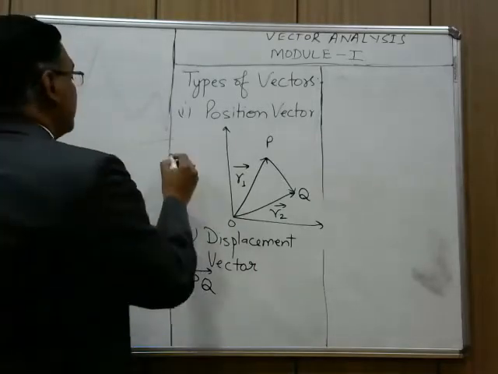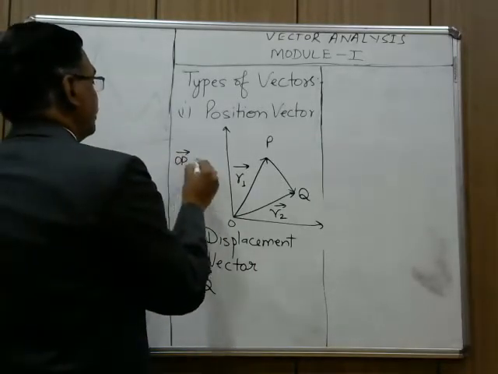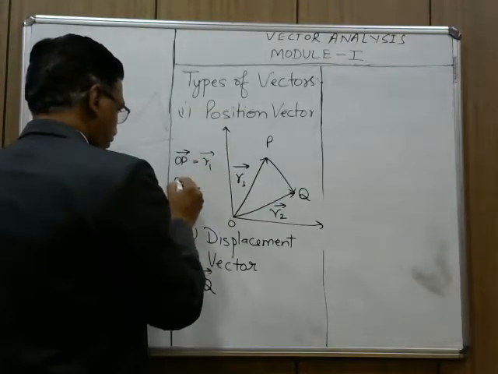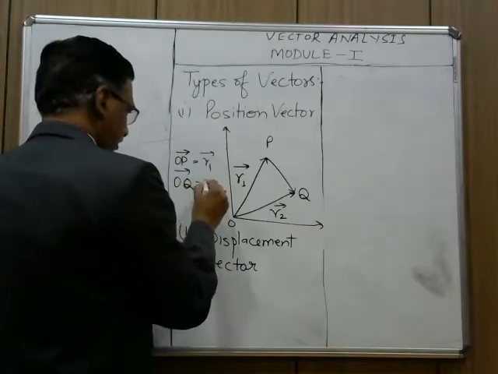Here, vector OP is the position vector R1, and OQ is the position vector R2.